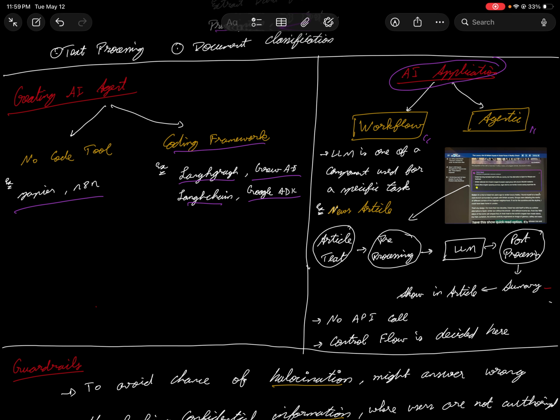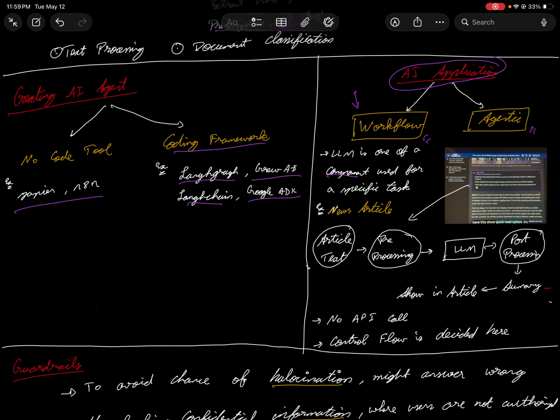So we also have workflow, and I would say this is what the majority of companies use, where the AI agent is part of the project. It's not the entire thing. Basically, the LLM is one of the components of the project used for a specific task. It's not like the entire thing.